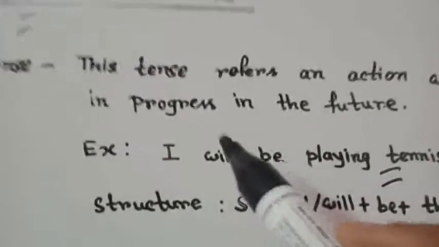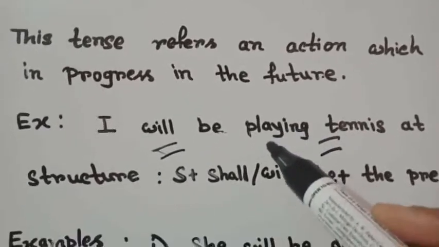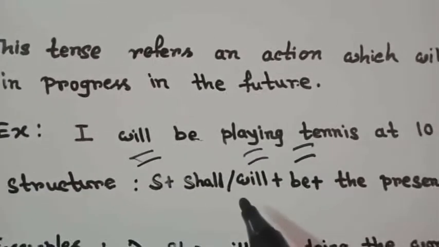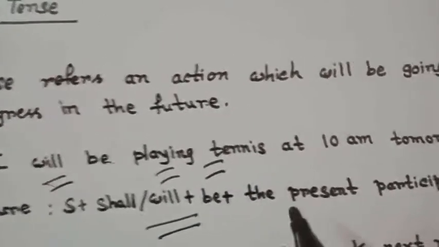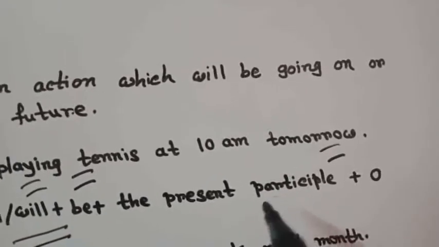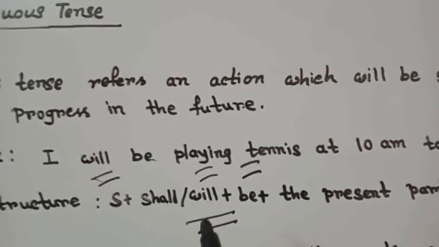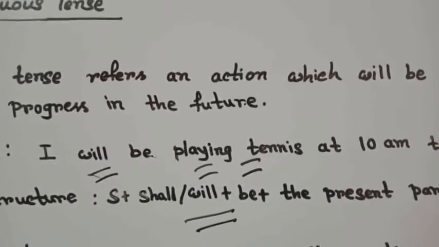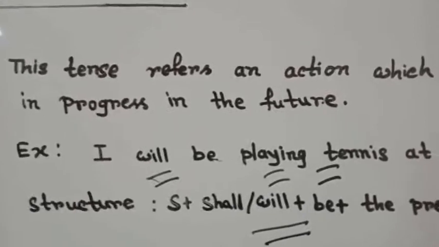And see here, as helping verb I use will be, and then main verb with ing. So the structure is subject plus shall be or will be as helping verb, and then the present participle form, and then the object. The use of shall be or will be I discussed in my previous video. So this is the structure of future continuous tense.